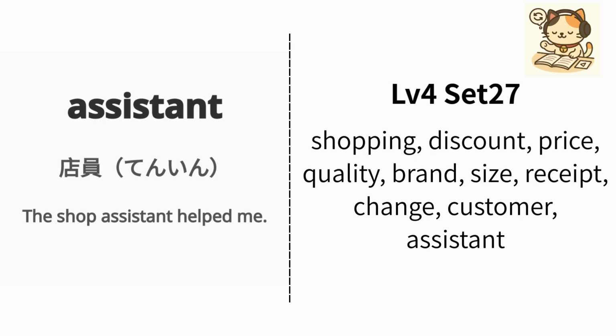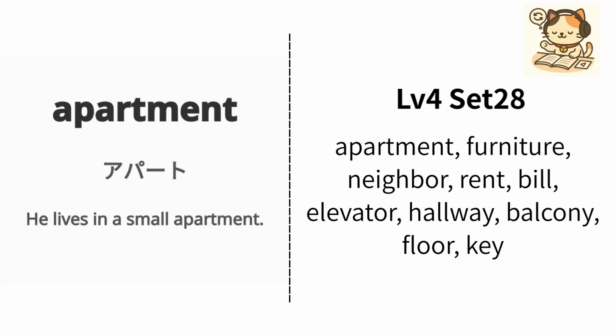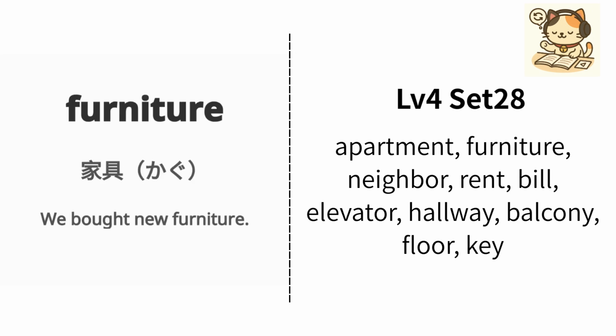Japanese is tenin. Example: The shop assistant helped me. 店員が私を手伝ってくれました。Repeat. Assistant. English is apartment. Japanese is apatu. Example: He lives in a small apartment. 彼は小さなアパートに住んでいます。Repeat. Apartment. English is furniture.